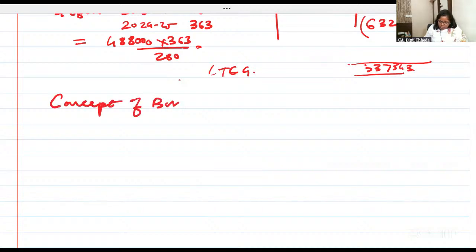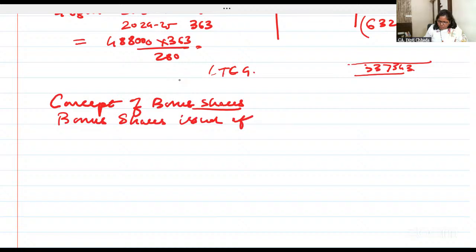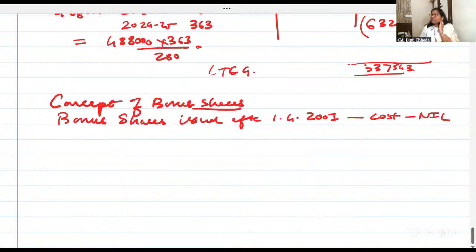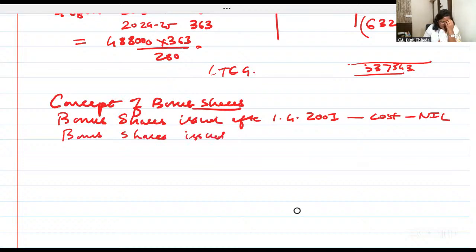Concept of bonus shares. Write down all of you quickly. Bonus shares issued after 1st April 2001. Cost is nil. If the bonus shares are issued after 2001, cost is nil. Ma'am, already you have given so nice example. Why you are making us write? To learn, beta. As a teacher, I am also writing so many times. I can show you my last notes. Yes, just do this.